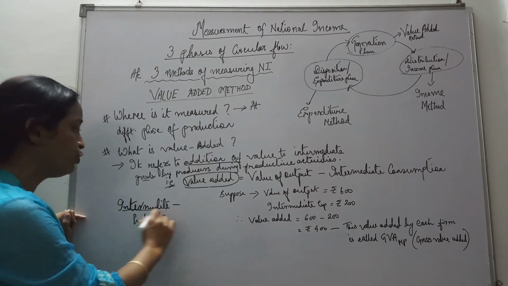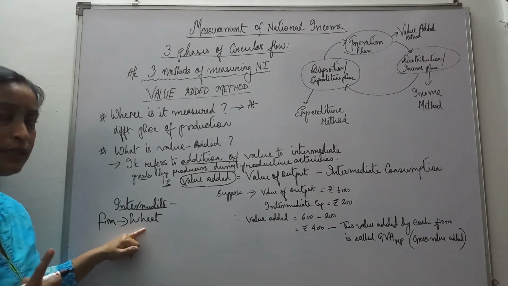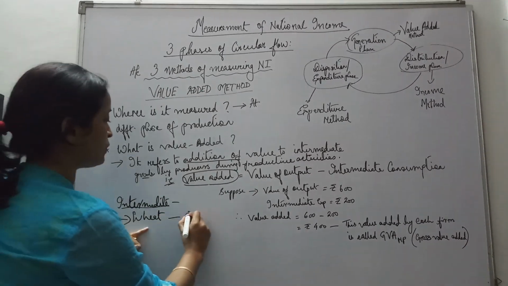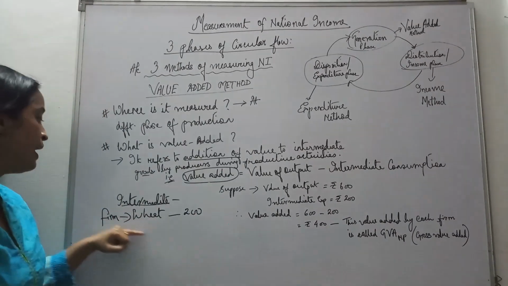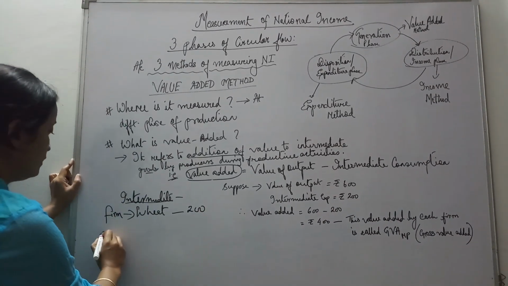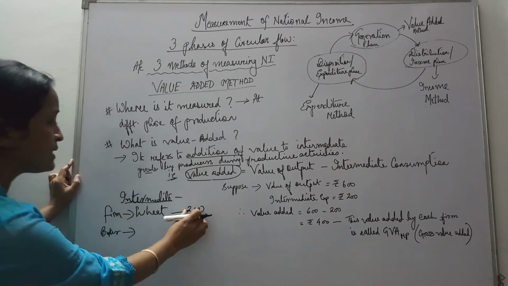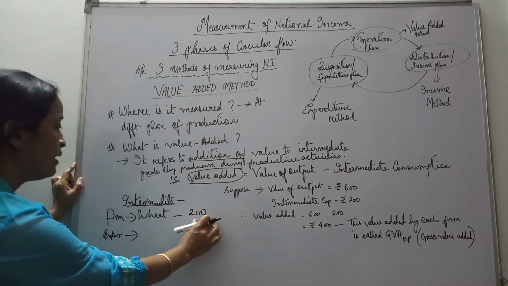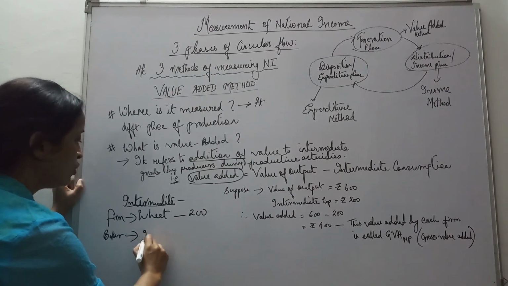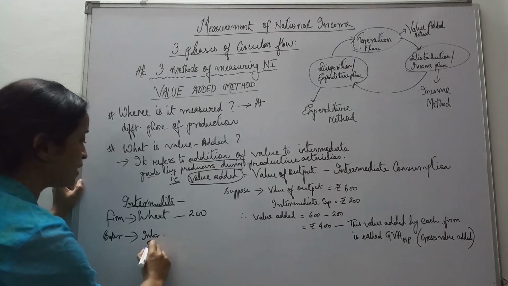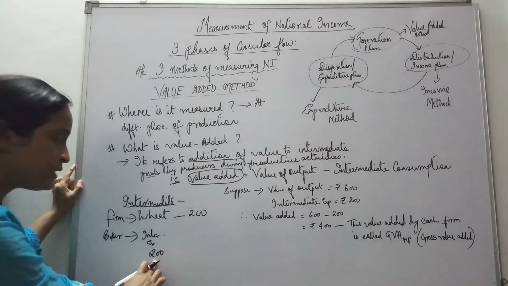This is the intermediate good for the farm, and this wheat was purchased for rupees 200. Now there is a baker who buys this wheat for rupees 200. So what is his intermediate cost, his intermediate expenditure? Intermediate expenditure is 200. This is the price of his raw materials.